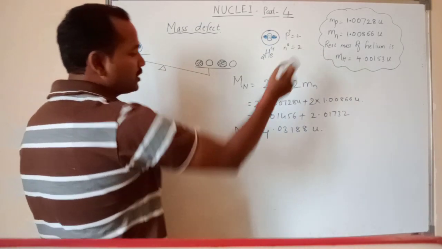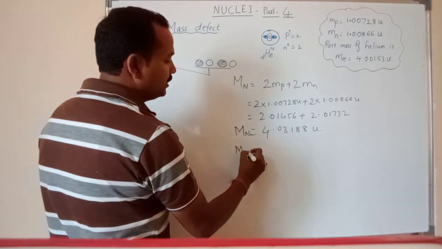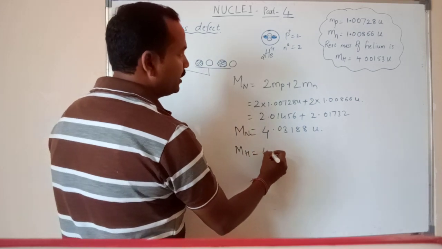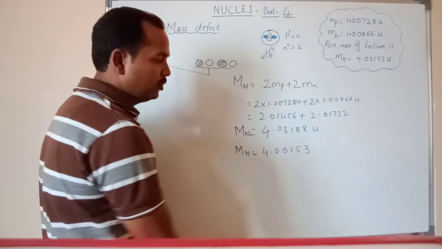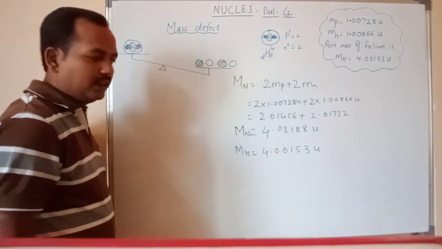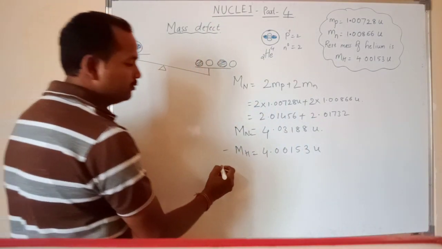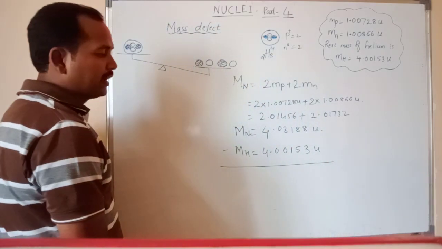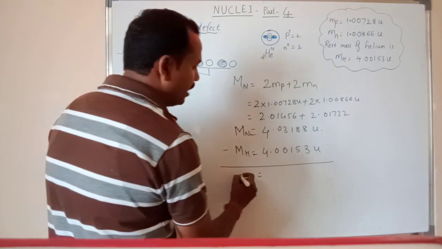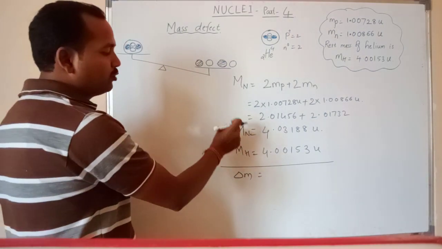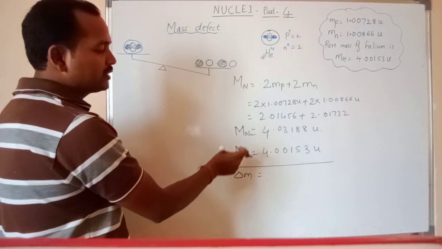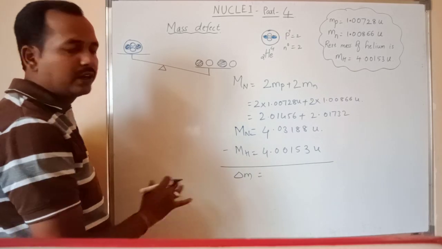Now we know that the rest mass of the helium atom is 4.00153 unit. Now you subtract both. When you subtract, what do you get? You will get the mass defect. That is the difference between the mass of the constituents of the nucleus and the rest mass of the nucleus.